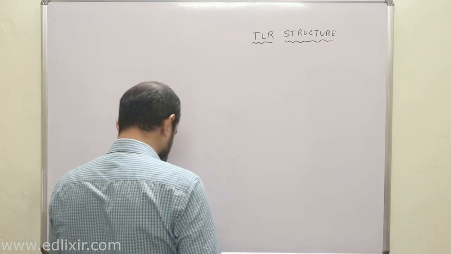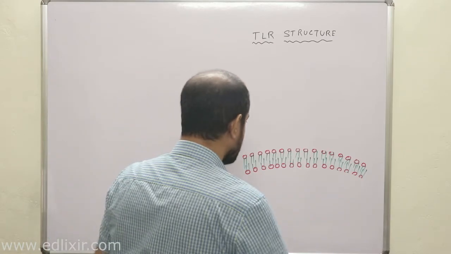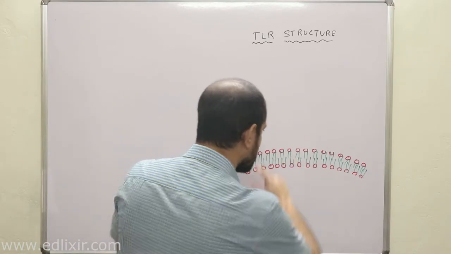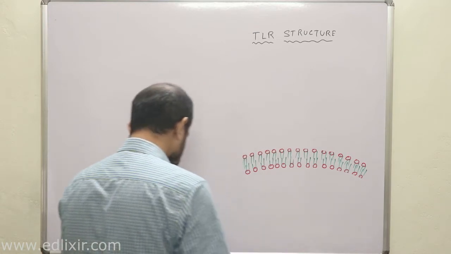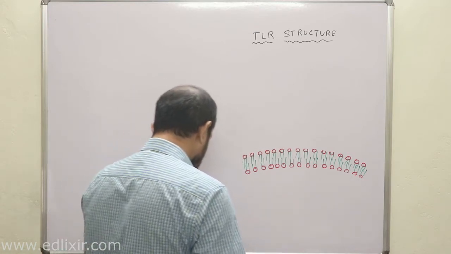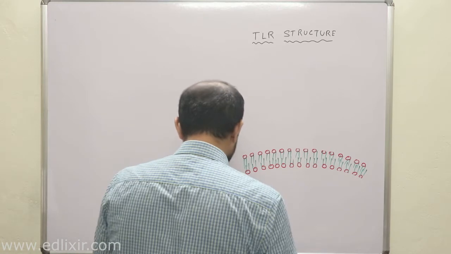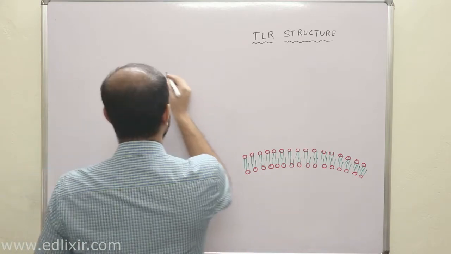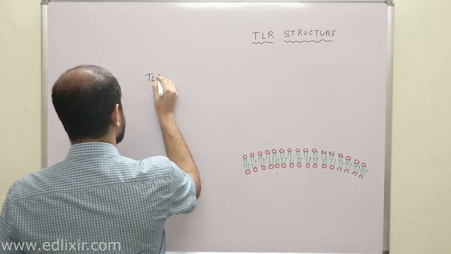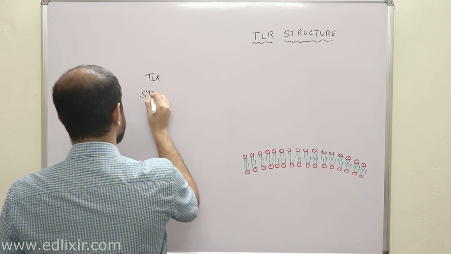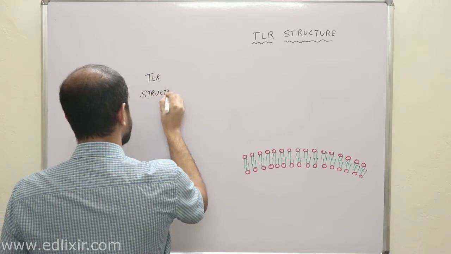So, this is the actual structure of a section of your plasma membrane. What you will have to understand is that the TLR structure is divisible into many parts.